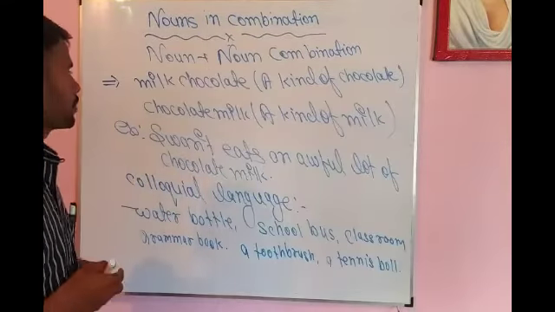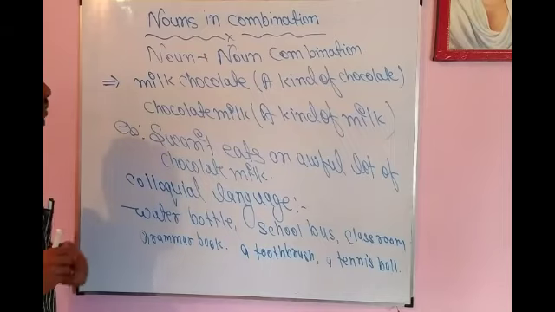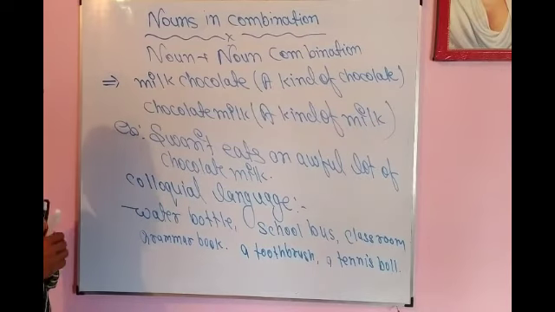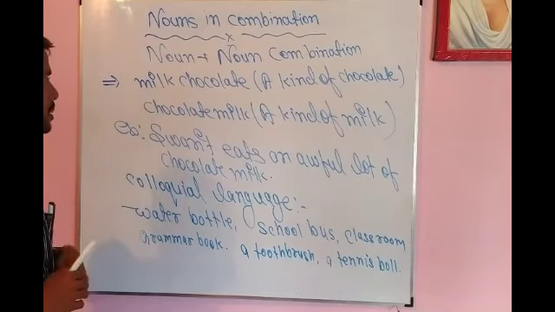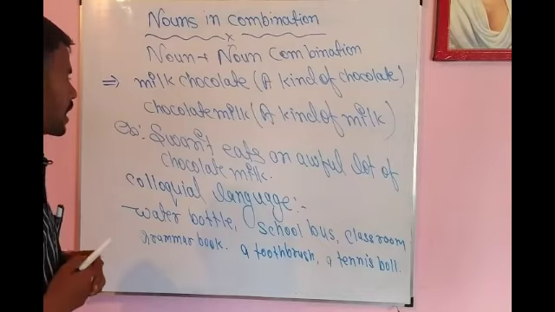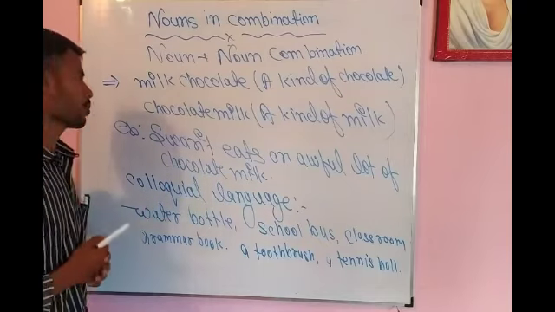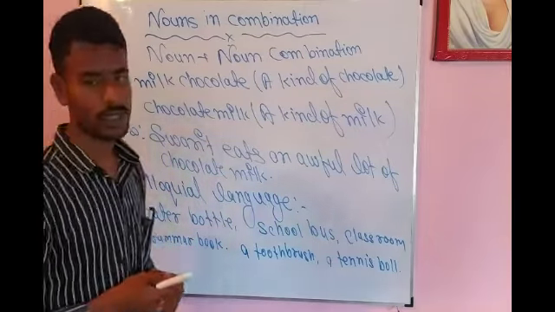Now we have the third combination, which is based on noun plus noun structure. Here we are going to discuss milk chocolate and chocolate milk. I have already mentioned that in a noun plus noun combination, the second word is the prime word of the combination.